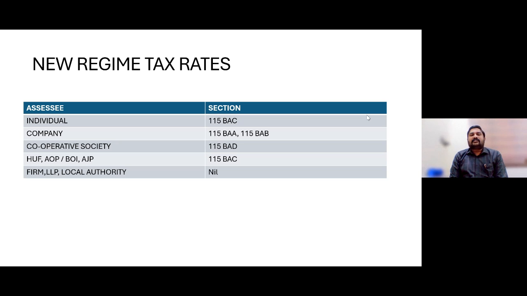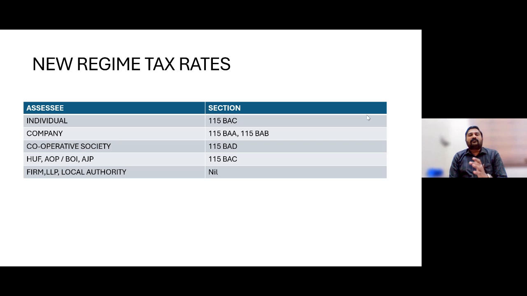In this new tax regime there is no distinction between senior citizens, super senior citizens, and other citizens below 60 years of age. All of them get a basic exemption limit of 3 lakh rupees. So that 1A has been inserted.